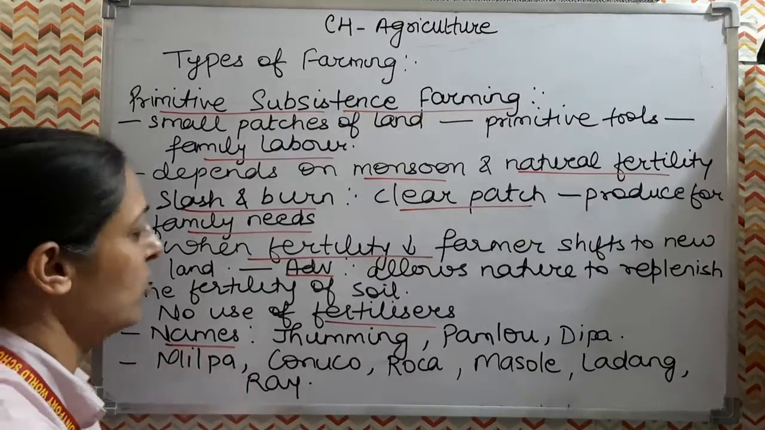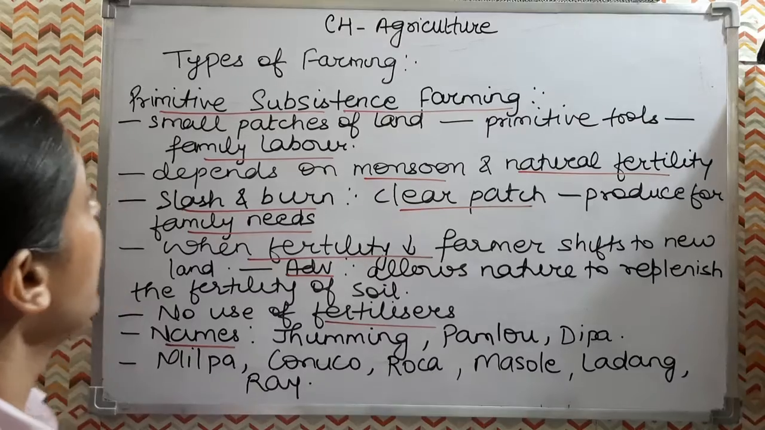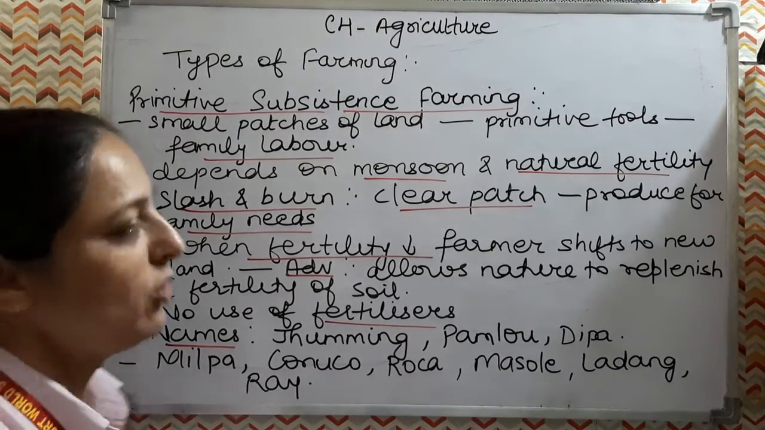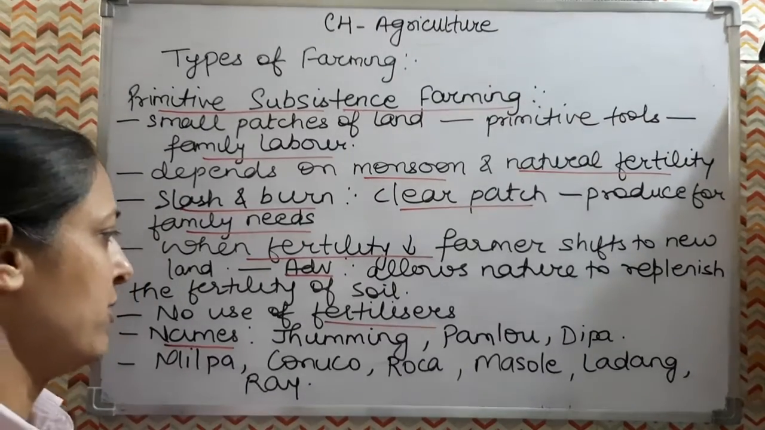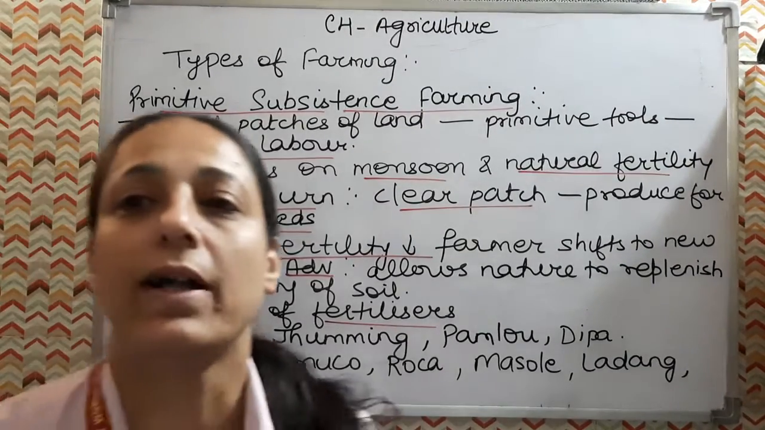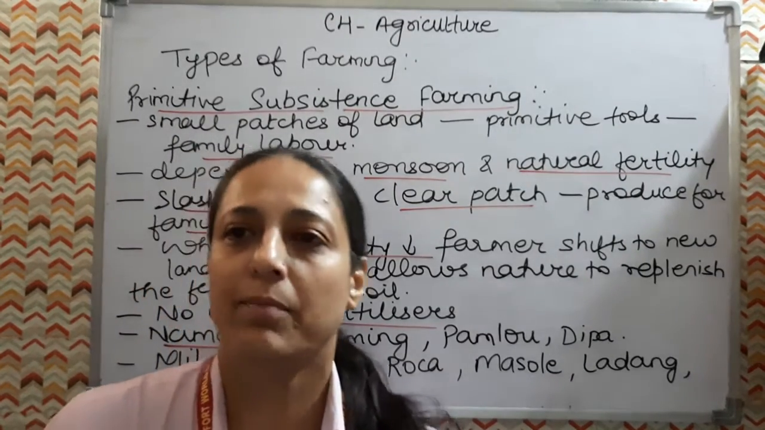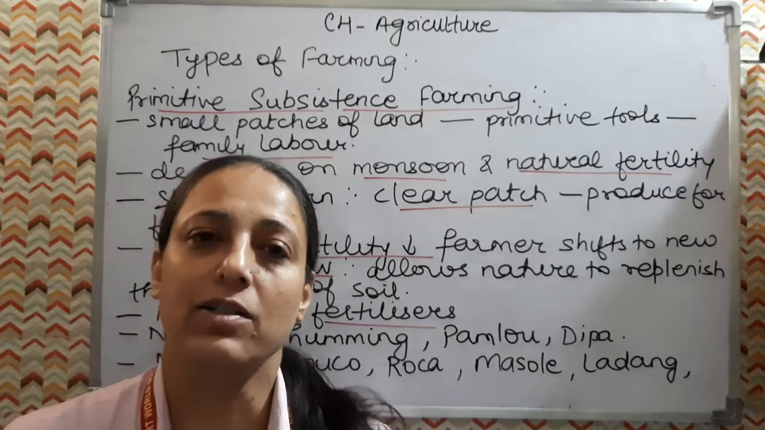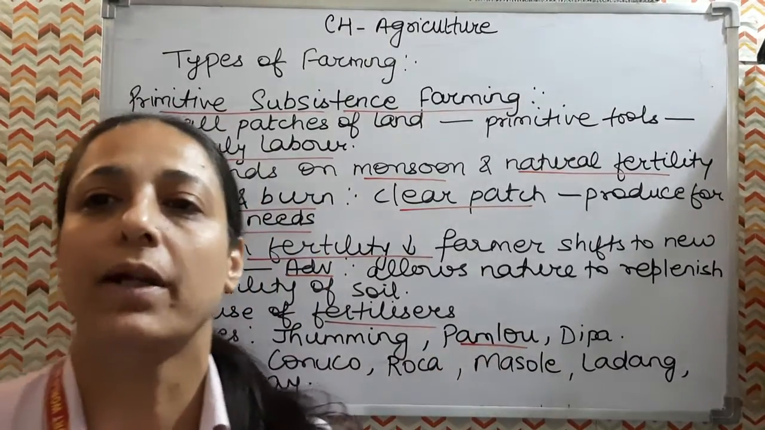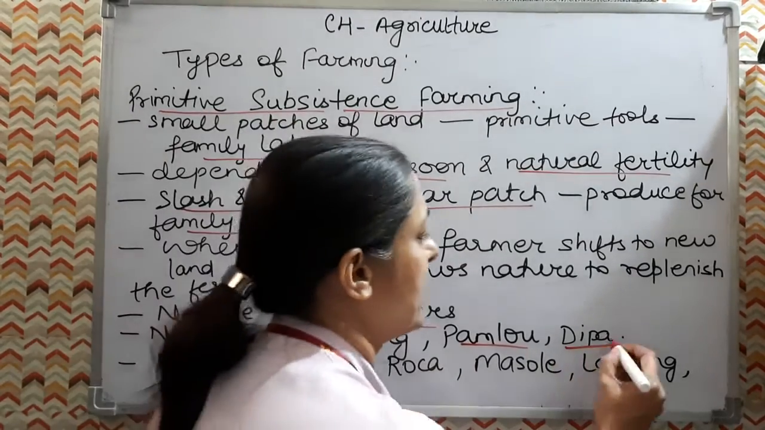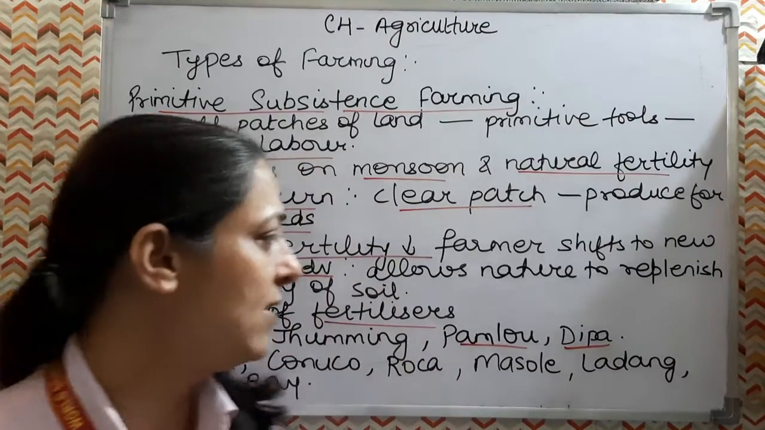This farming is known by different names in different regions of India and the world also. Like I have told you, primitive subsistence farming is known by the name of slash and burn, shifting cultivation, and jhumming also. It is known by the name of jhumming in the northeastern states of Assam, Meghalaya, Mizoram, Nagaland, then by the name of Pamlou in Manipur and Dippa in Bastar district of Chhattisgarh, and in Andaman Nicobar also. These are some of the names.